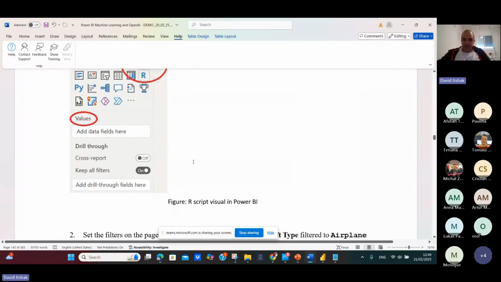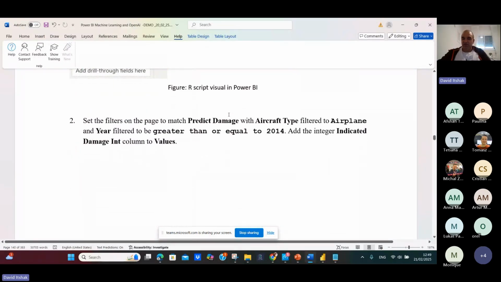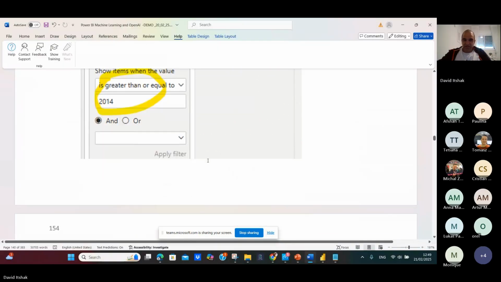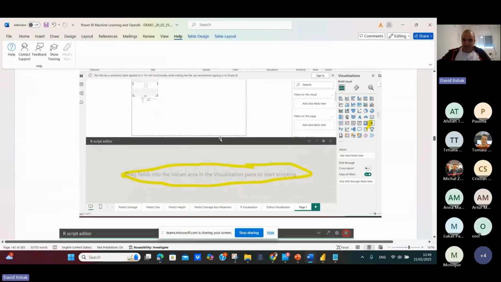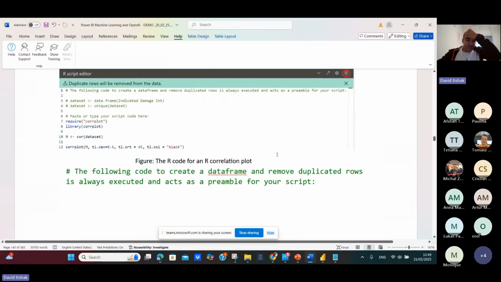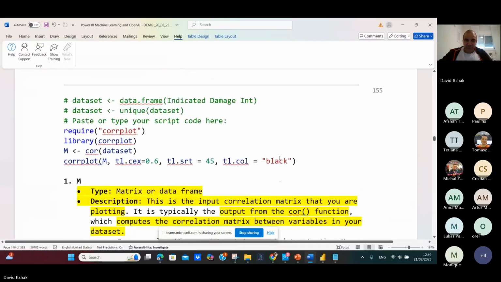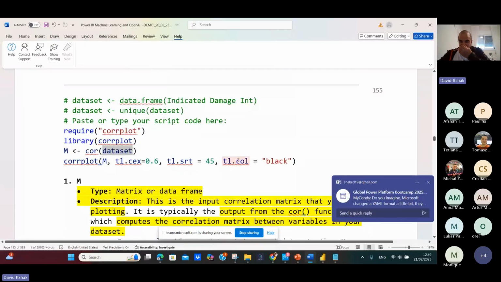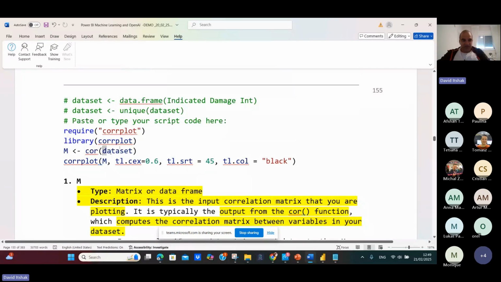After I did it, I will select the R-script visual. Set the filter to predict damage with aircraft type airplane and years greater than 24. Add these fields, you can see it, airplanes, and this is another filter, and you put it here. Now it's very, very easy because if you go to the code here, you write only this: require corrplot, library corrplot, and cor dataset. This is the data set which comes from Power BI. And this is the plot.